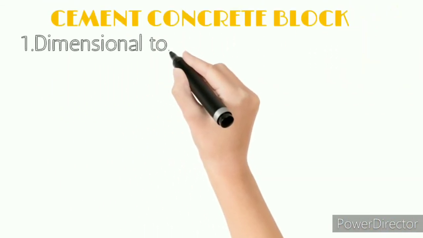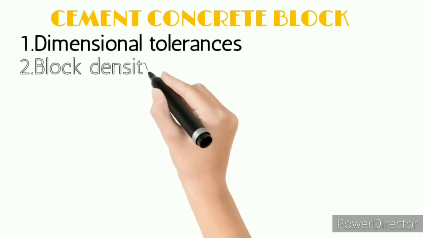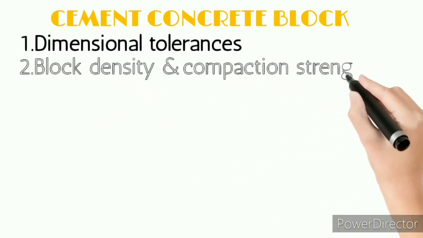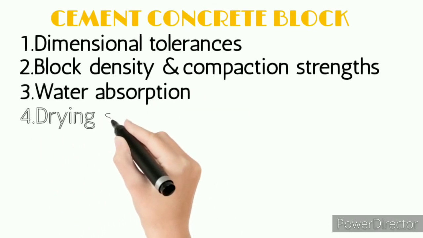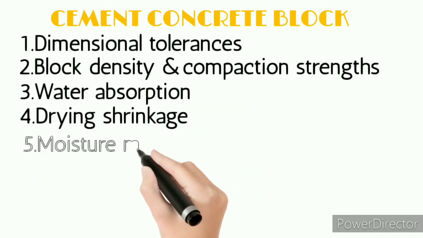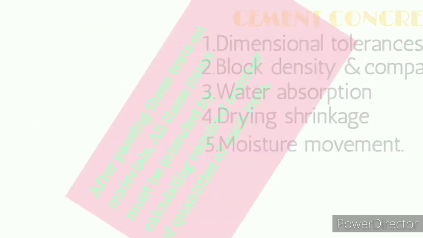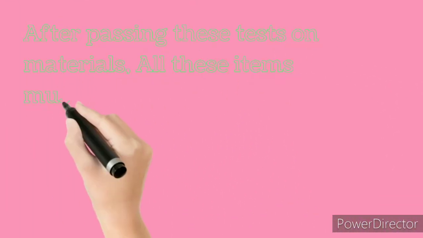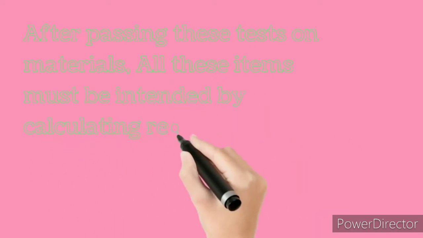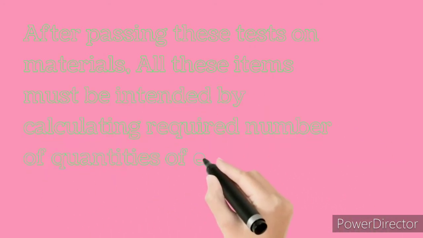Cement concrete block: 1. Dimensional tolerances. 2. Block density and compaction strengths. 3. Water absorption. 4. Drying shrinkage. 5. Moisture movement. After passing these tests on materials, all these items must be indented by calculating required number of quantities of each item.